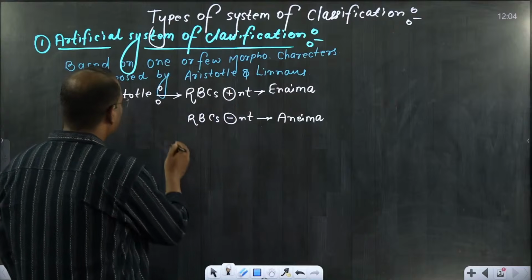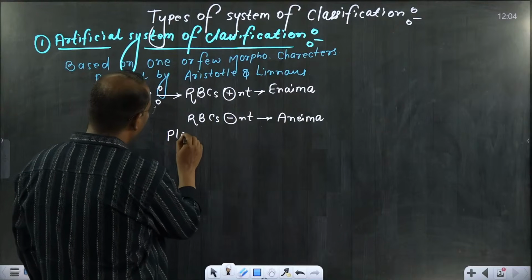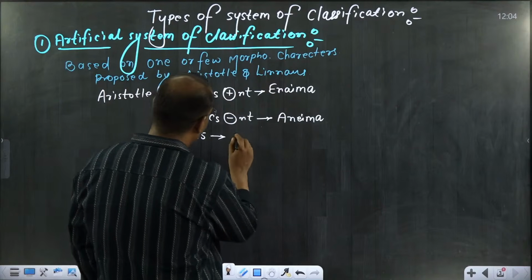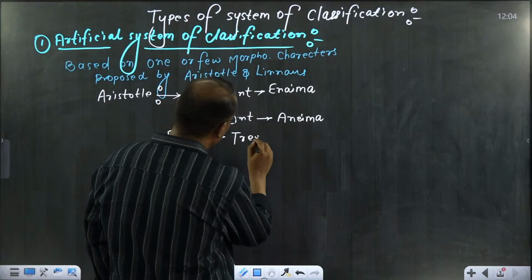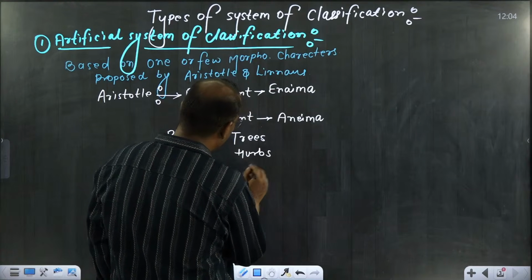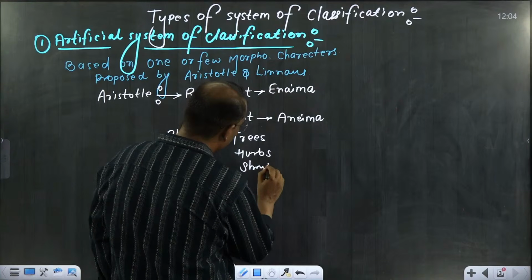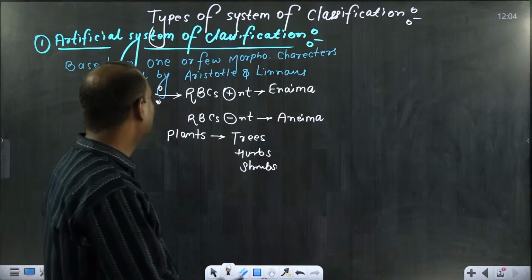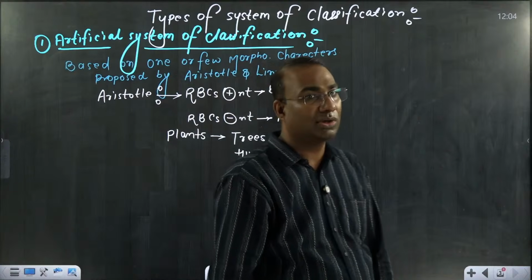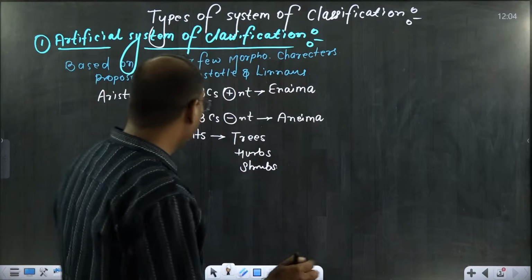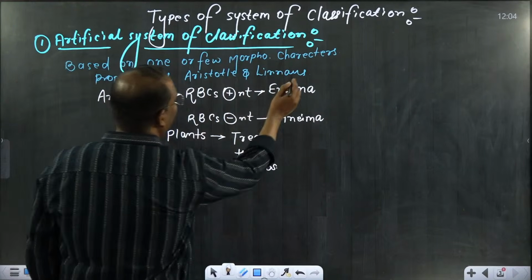And for plants, he directly said trees, herbs and shrubs. Okay, this classification we can understand. But in the case of the RBC classification given by Aristotle, we cannot understand it. So now one more scientist came, that is Linnaeus.